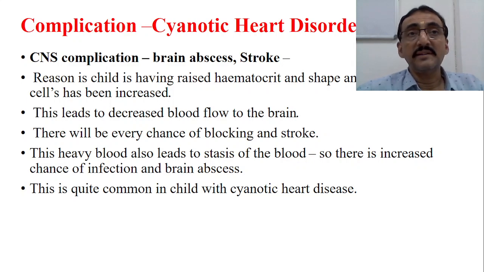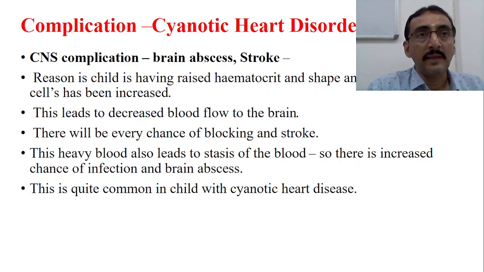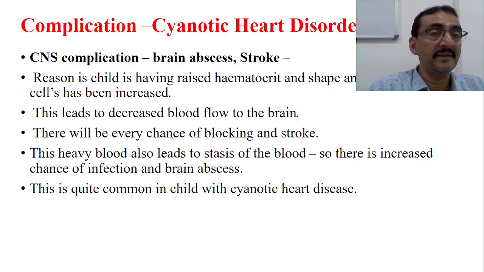Some other complications are related to the CNS. In the CNS, there may be brain stroke as well as brain abscess. The reason why these two complications develop because of cyanotic heart disease in children is that the child has a raised hematocrit, and the shape and size of the cells have also increased. We know that. So this leads to decreased blood flow to the brain, and the microchannels, the capillaries, get blocked by these bigger-sized RBCs. So there is an early chance of blockage and also stroke.